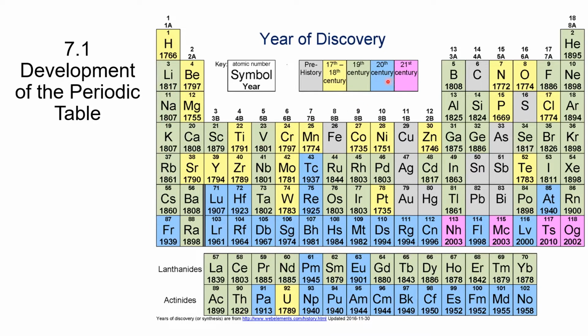In the 20th century, most of the ones that were discovered were transuranium elements and some of the unstable elements like technetium and stuff. And in the 21st century, it's just been sort of filling in that last little bit. There hasn't been anything past element 118. So, okay.